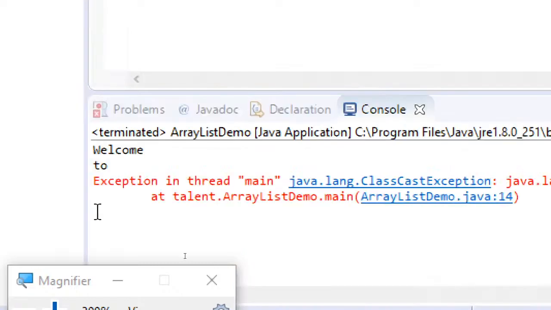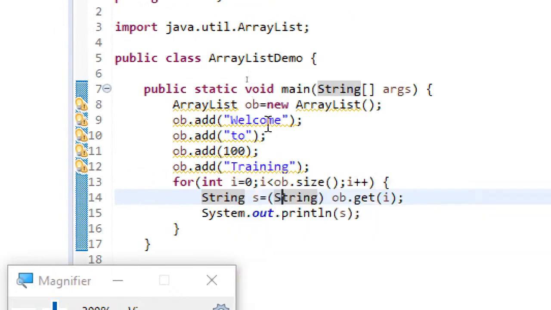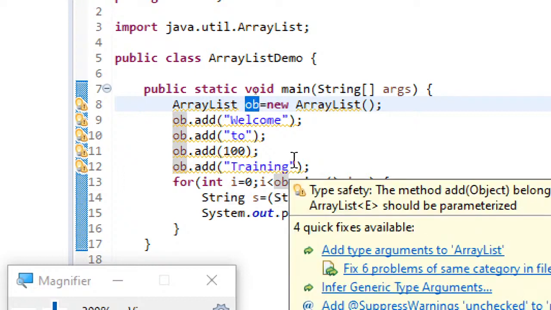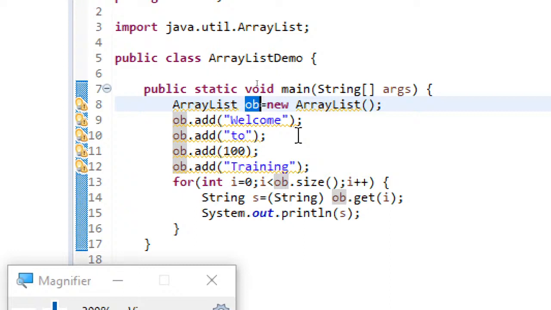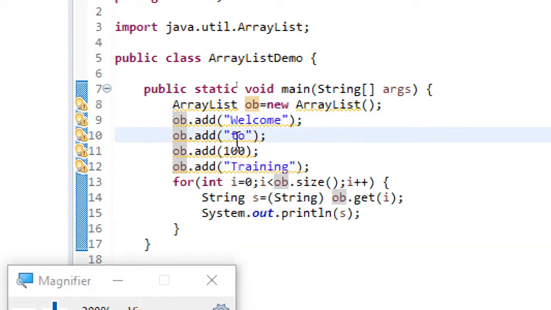Now what do you see? You can see an exception, and this is what I was saying. There is no compile time checking. With the use of non-generics, there is no compile time checking, and that's the reason during compilation you don't see any error. You don't see any error because this ob, which is created for an ArrayList, is capable of adding any object. So it's adding welcome, it's adding 2, it's adding 100, it's adding training. But you know that welcome is added as a string object, the 2 as a string object, the 100 as an integer object, and training as a string object.